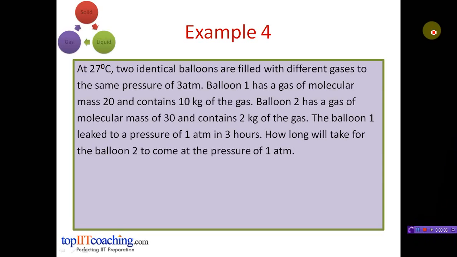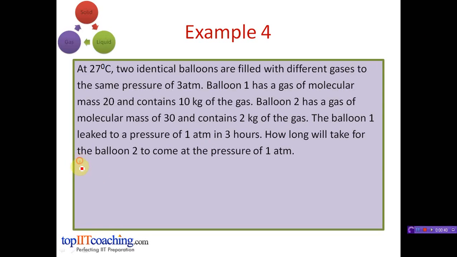Let's solve another example. At 27 degrees centigrade, two identical balloons are filled with different gases to the same pressure of 3 atmospheres. Balloon 1 has a gas of molecular mass 20 and contains 10 kg of the gas. Balloon 2 has a gas of molecular mass 30 and contains 2 kg of the gas. Balloon 1 leaked to a pressure of 1 atmosphere in 3 hours. How long will it take for balloon 2 to come to the pressure of 1 atmosphere?